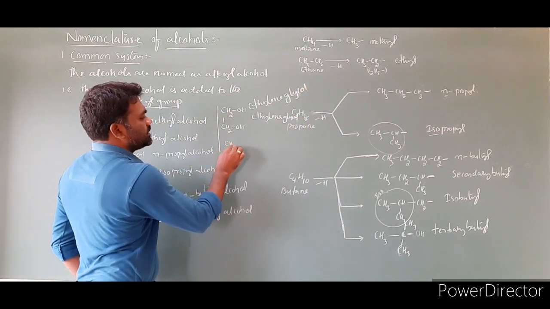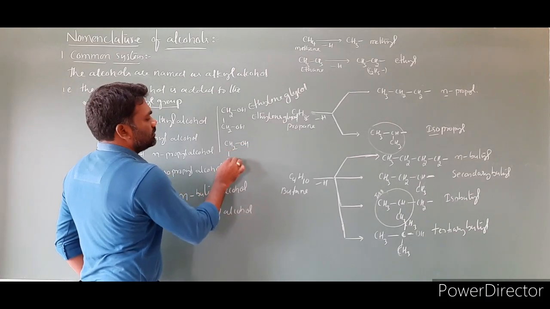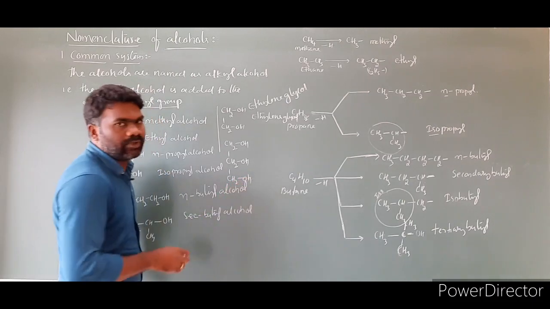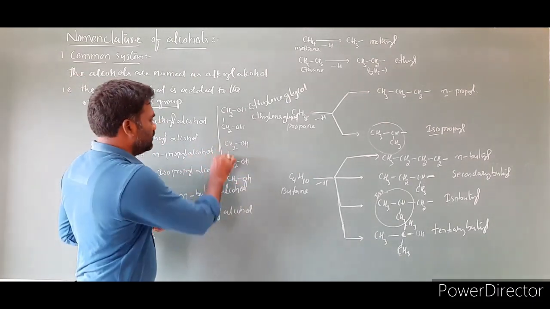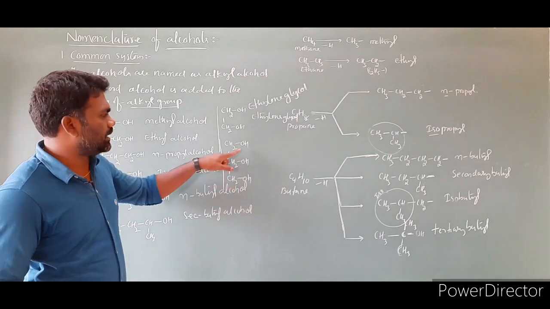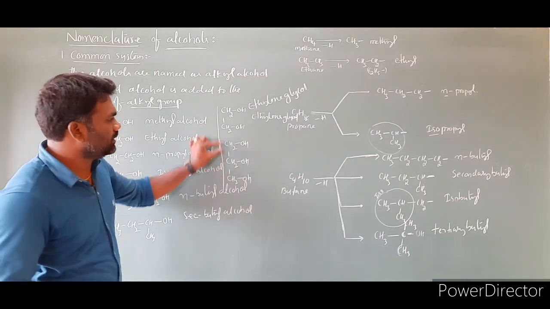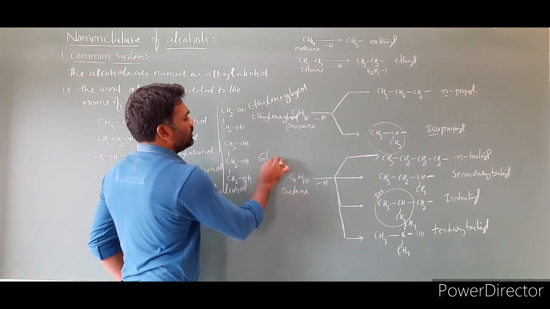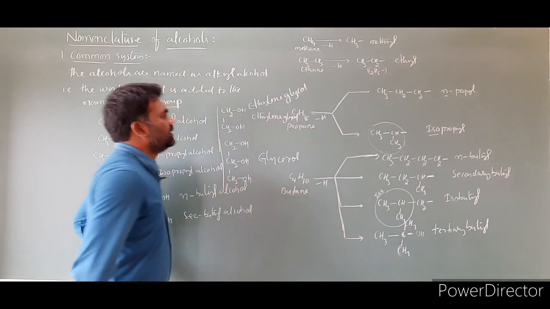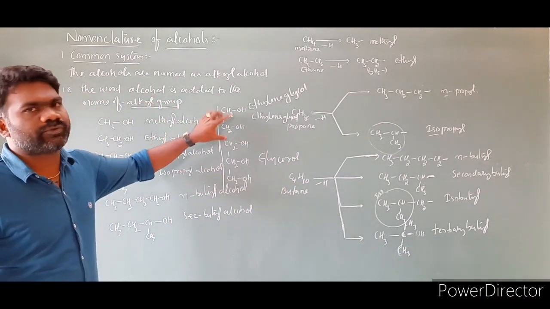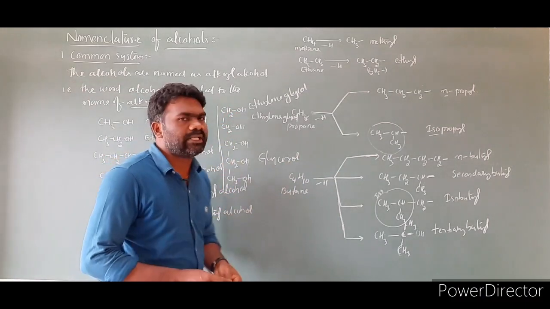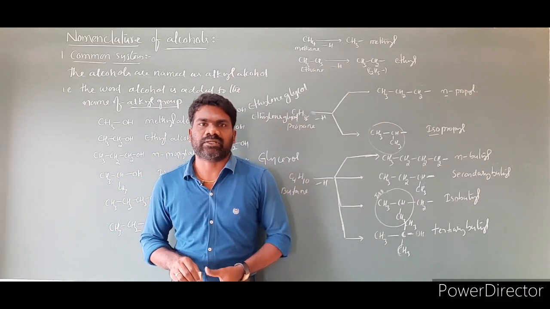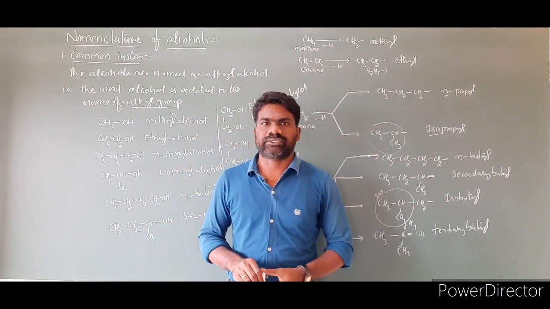Suppose three OH groups are there. CH2OH, CH2OH, CH2OH. If you look at this molecule, three OH groups are directly attached to the carbons in a chain one by one. This molecule's common name is glycerol. So with two OHs, CH2OH, CH2OH, you have to call it ethylene glycol. This molecule is glycerol. So this is the method to write the nomenclature of alcohols in the common system.